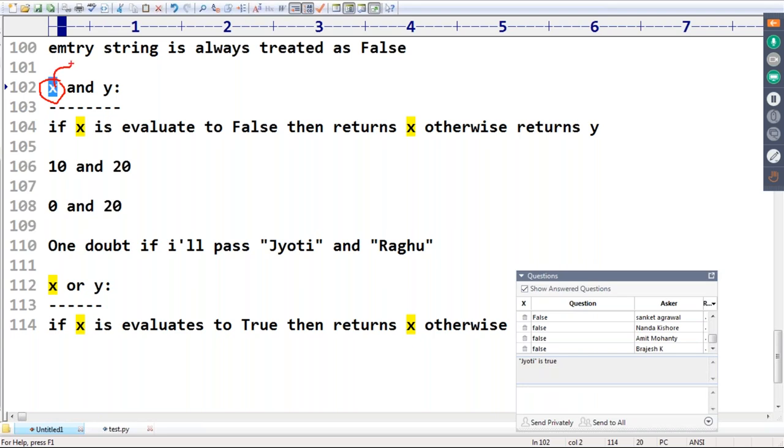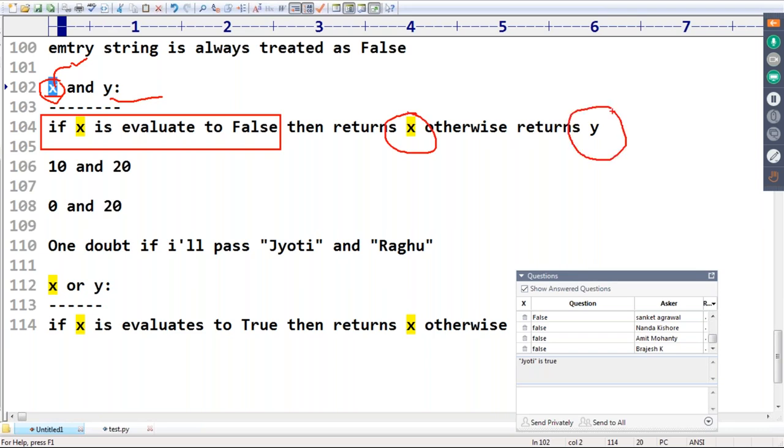That's why you have to return the first one only. If the first one is not false, then we have to return the second one. Have you observed? If the first one is false, it returns the first value only. Otherwise, it returns the second value.